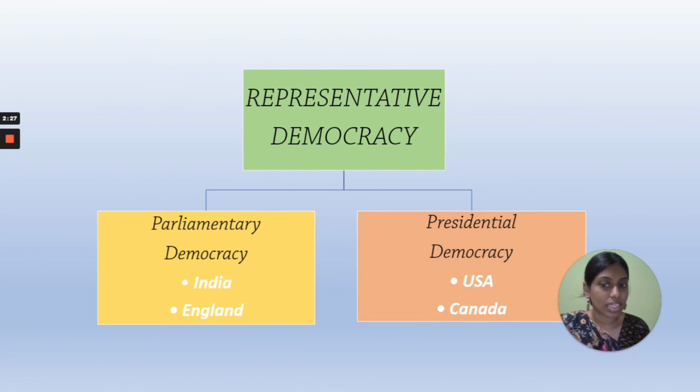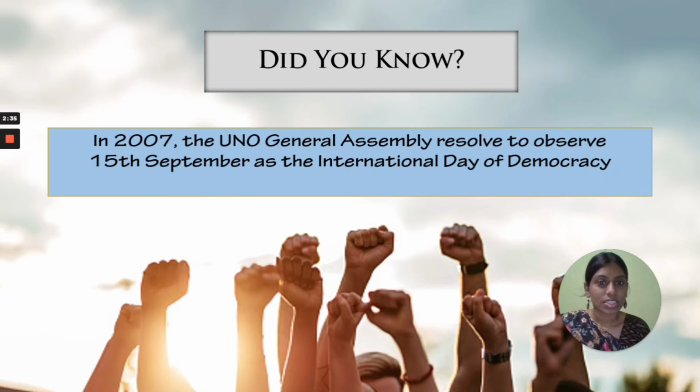Parliamentary democracy is in countries like India and England. Presidential democracy takes place in countries like USA and Canada. Then we studied the International Day of Democracy. Then we saw the day on which International Democracy Day is celebrated, that is the 15th September, and it was declared by the UNO General Assembly in the year 2007.